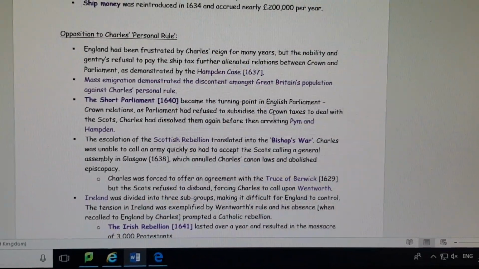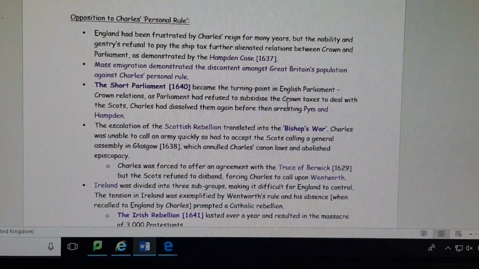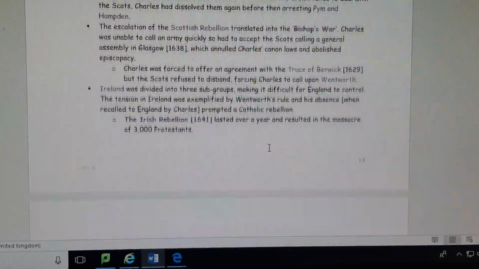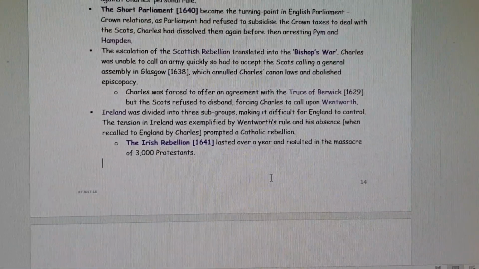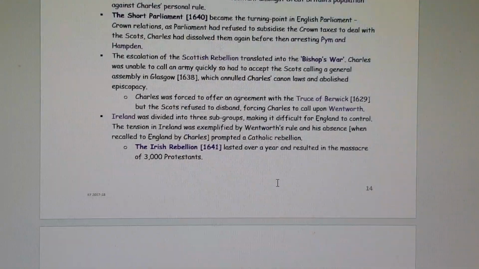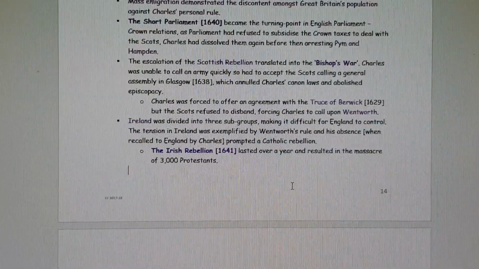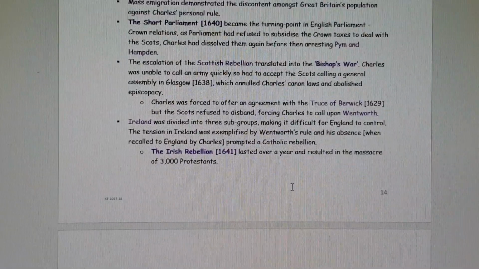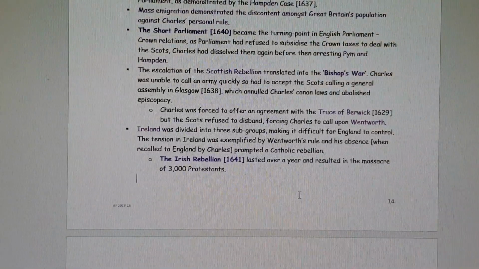Wentworth becomes his new favourite advisor after Buckingham goes in 1628, and Wentworth had been in Ireland dealing with Irish security and preventing rebellion in Ireland. Now, Ireland was divided into 3 subgroups. We have Irish Catholics, English Protestants, and Scottish Presbyterians. That made it difficult for England to control Ireland because of these 3 competing English, Scottish and Irish religious ideas. And the tension in Ireland was exemplified by Wentworth's rule because he alienated these 3 groups as opposed to trying to bring them together with some consistency.